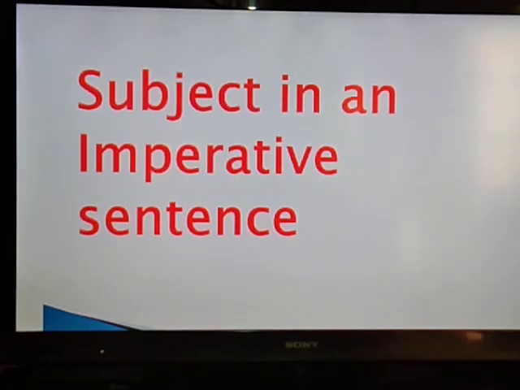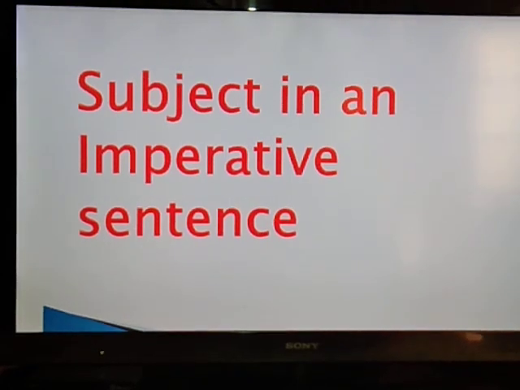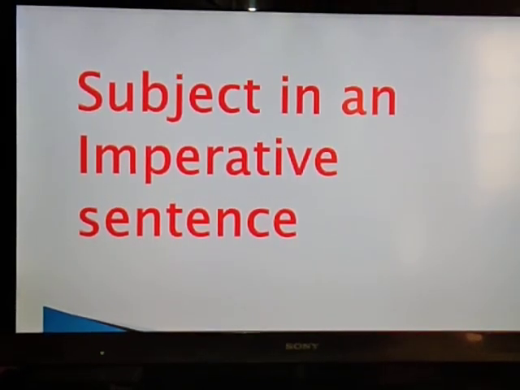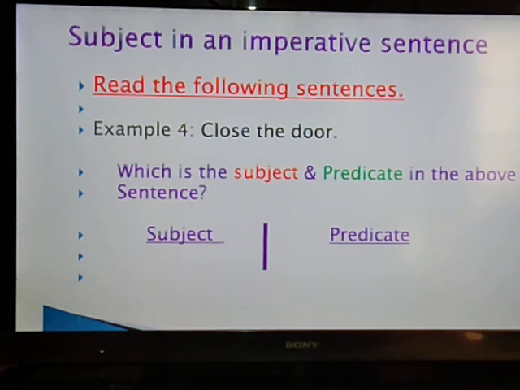Now we will see the subject in an imperative sentence. What is an imperative? As we have already done, it is a wish, command or any suggestion. We call it an imperative sentence, which ends with a full stop. So there we will see where the subject is in an imperative sentence. Here the first example is: close the door.